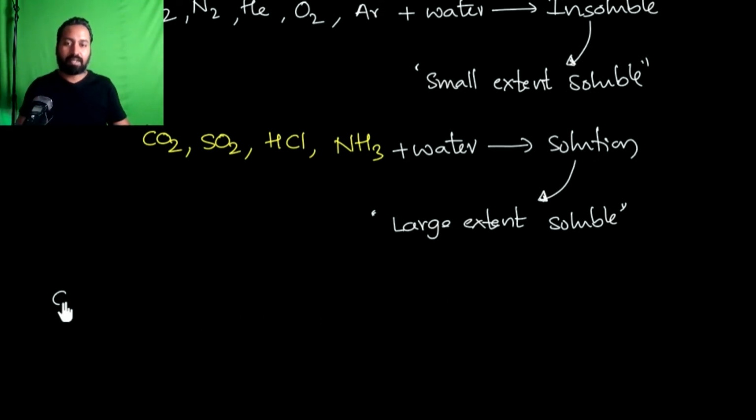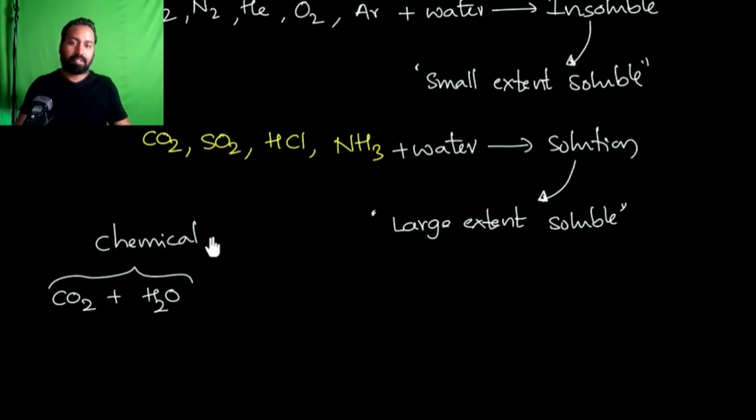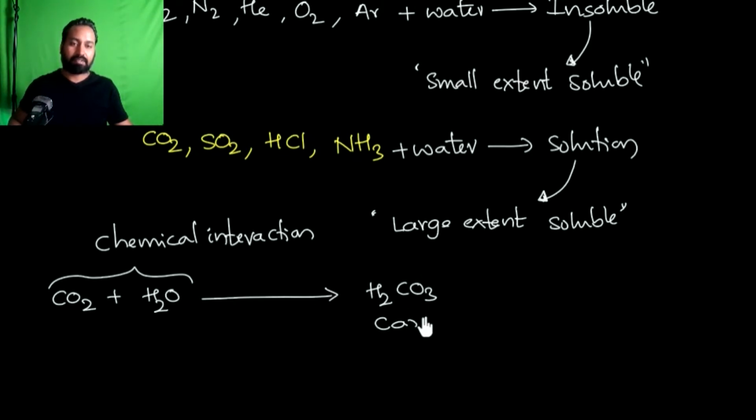When carbon dioxide gas interacts with water, a chemical reaction takes place, and we get H2CO3, carbonic acid.